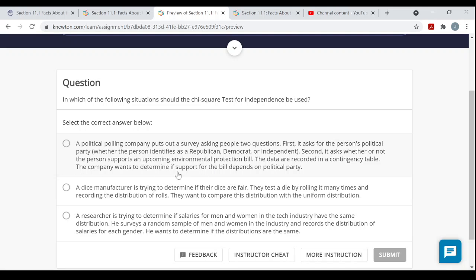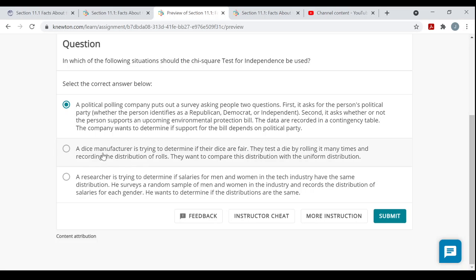The company wants to determine if support for the bill depends on political party. Well, there's the key word right there: depends. They're trying to determine here if political party and support for this bill are independent or not. These two factors, these two variables. So this is it right here. I don't have to read any further. Now I will read the other ones just to tell you which tests we'd use, which of the three chi-squared tests we'll use. You'd use the chi-squared test for independence here. And then your null hypothesis would be that they are independent, and your alternative hypothesis would be that they aren't independent, or they are dependent.